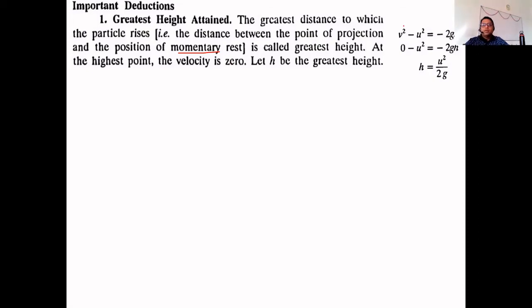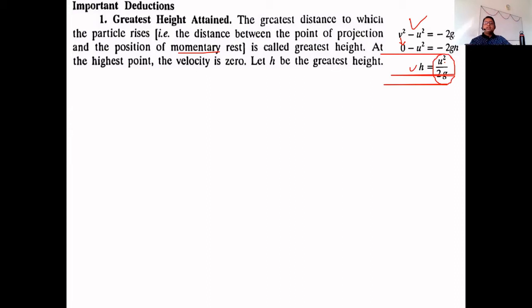So we will apply this formula. In this formula final velocity is 0, okay, and h is the height which we have to find out. So from this calculation we find that h is u square by 2g. So h is directly proportional to u square.